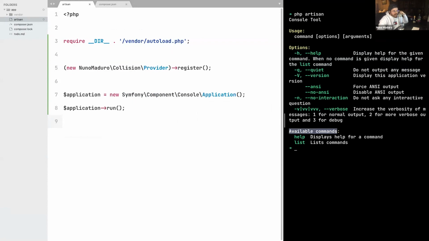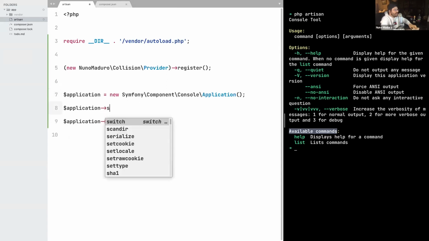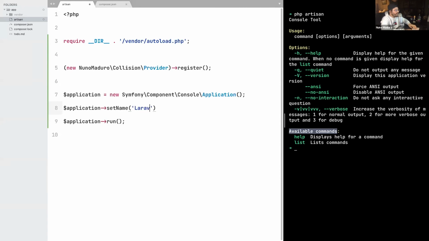Now, one thing I'm seeing here is that the title is not correct. Since we want to create Artisan, let's just set the name as Laravel Framework.